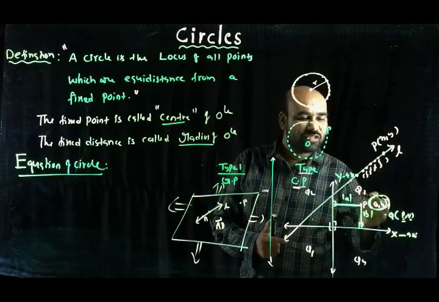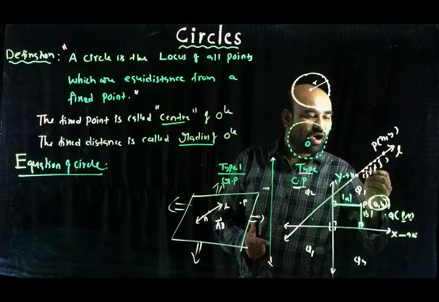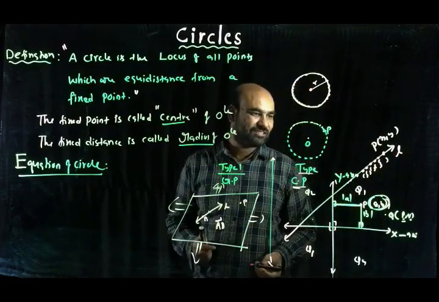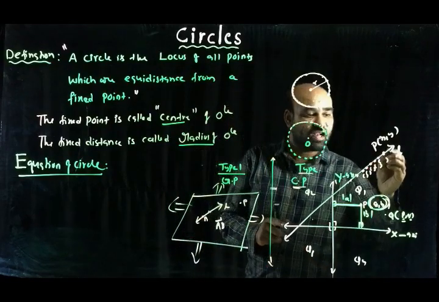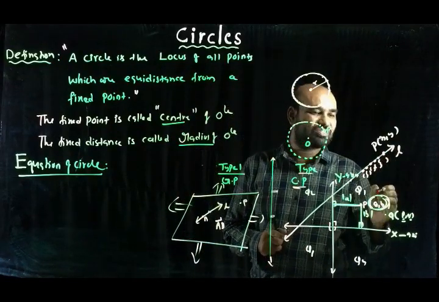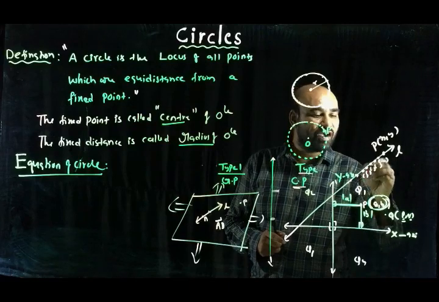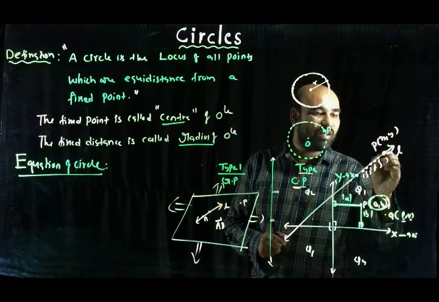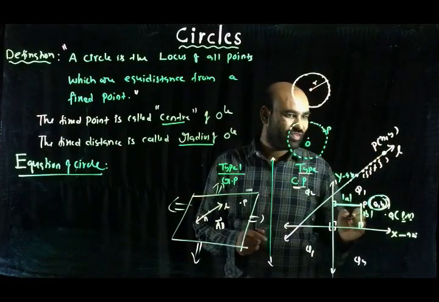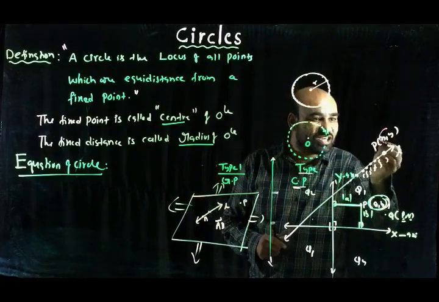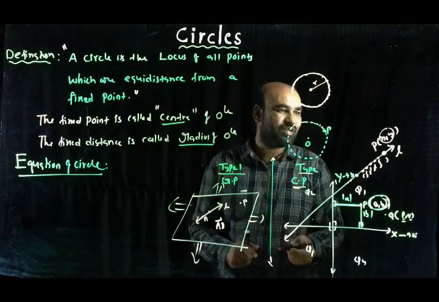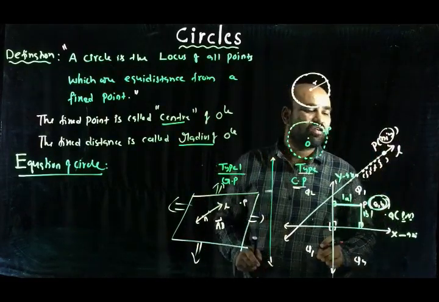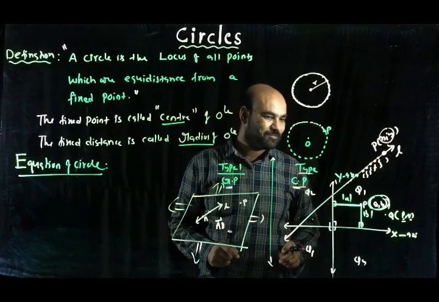Now you want to establish a relation between the x component and y component which is satisfied by all these ordered pairs. A line is nothing but a set of infinitely many points, all followed by an x component and y component. Let one of the points on the line be taken as (x, y). Now you want to establish the relation between x and y which satisfies all these ordered pairs. That relation is called the equation of the line, or locus equation of that line.